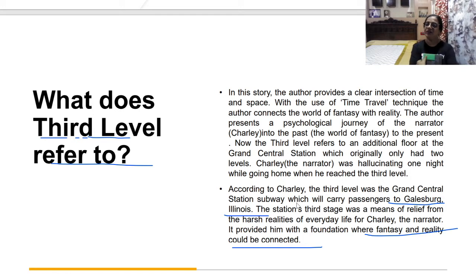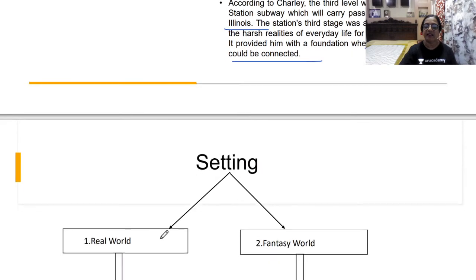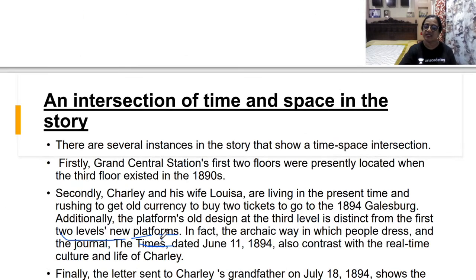So it is up to the readers. These two interpretations we can give, that either Sam wrote the letter while going to the third level, or it was Charlie's imagination and he himself must have written a letter in the name of Sam Venner, which was lying among his stamp collection envelopes. All right. So this is the entire story which you are reading. I hope you all have understood what the third level is, and the settings, and the intersection of time and space.